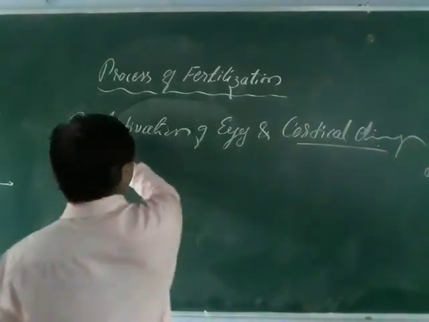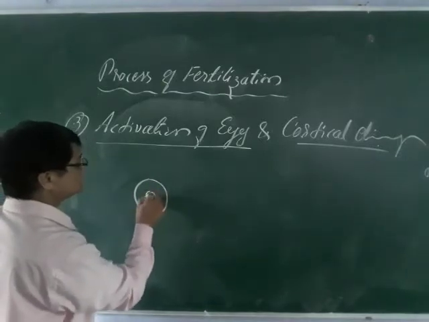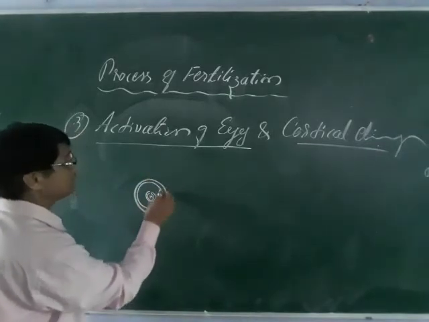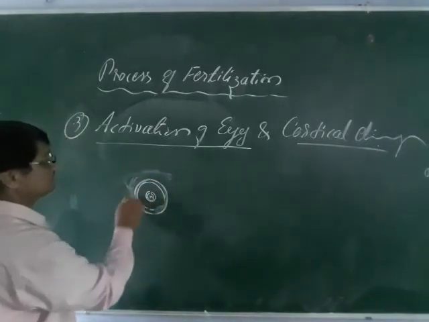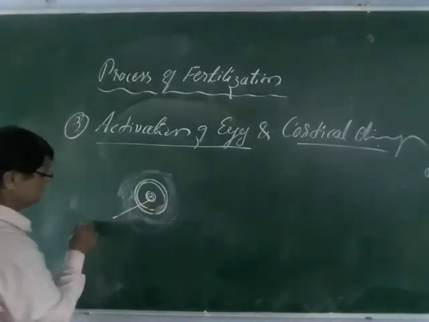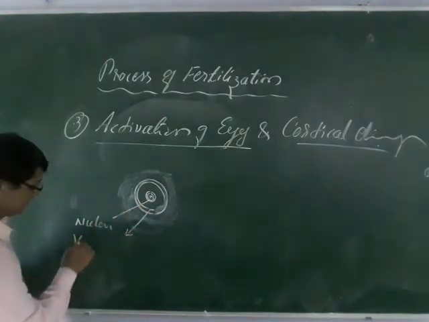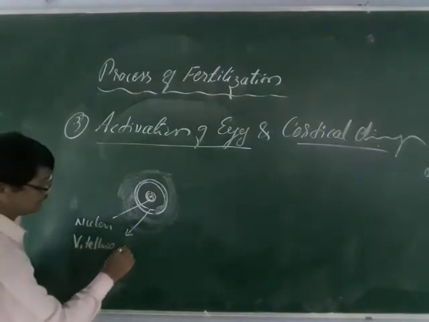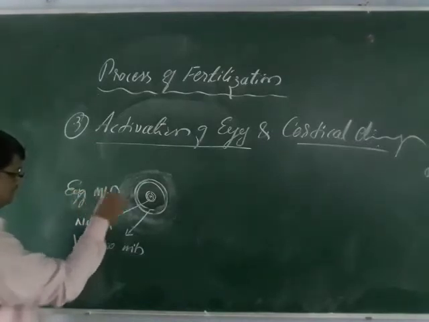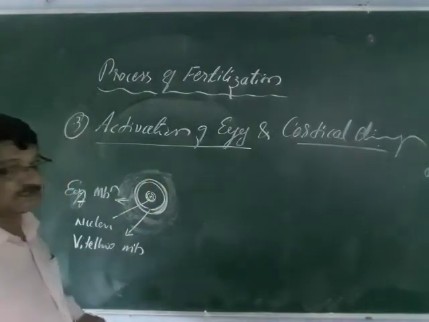So as you know, this is the egg, and this egg is static in stage. This is the yolk, and this is the membrane. These are the egg membranes, and this is the nucleus. This is the vitelline membrane, and these are the egg membranes. So this is the structure of the egg. You remember here. So what happens here?